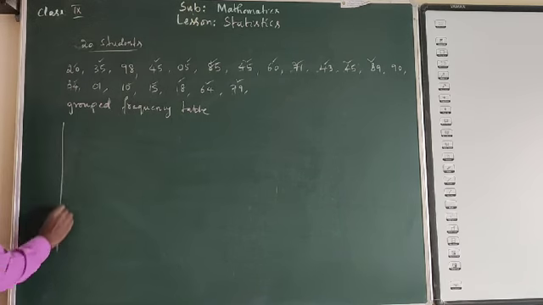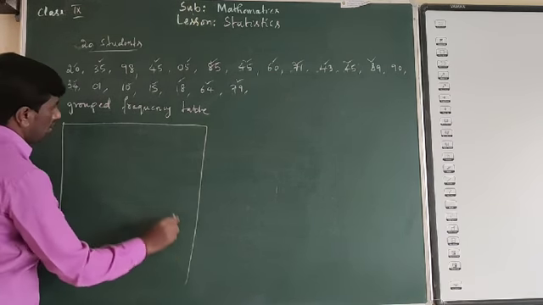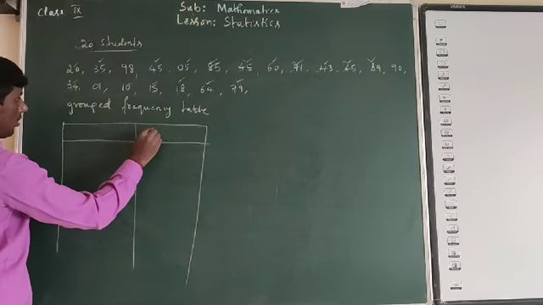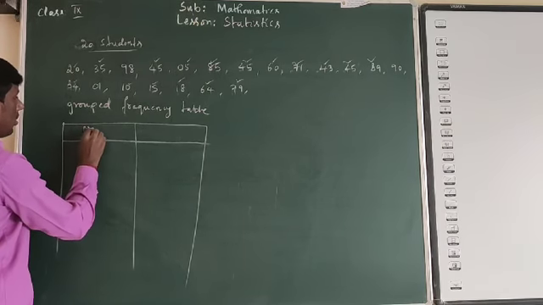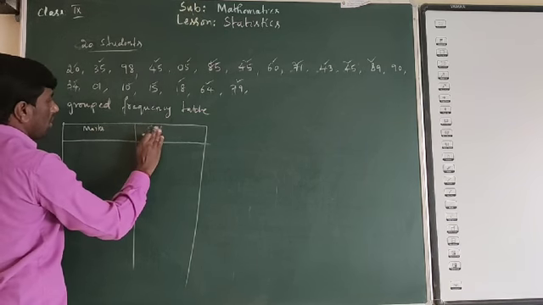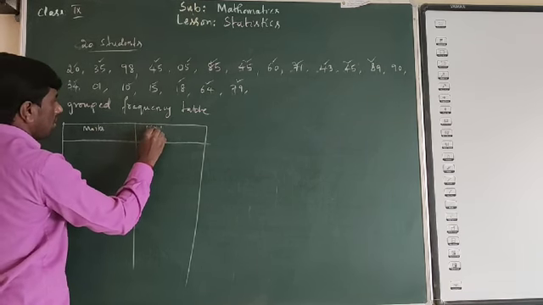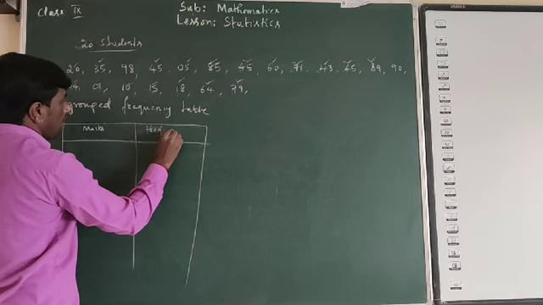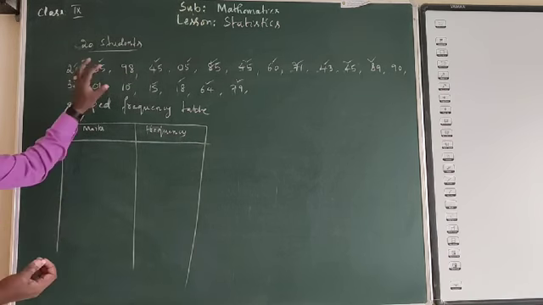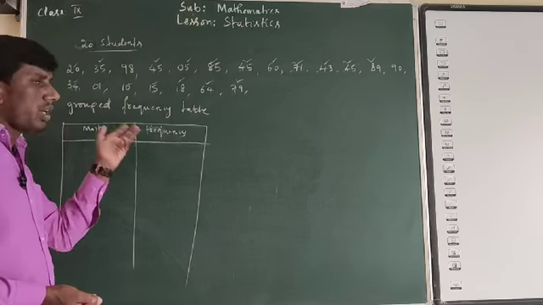Group frequency table. Marks, frequency. Here we will group the given data. We will not write like this.